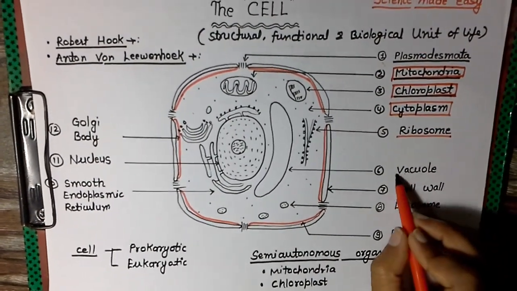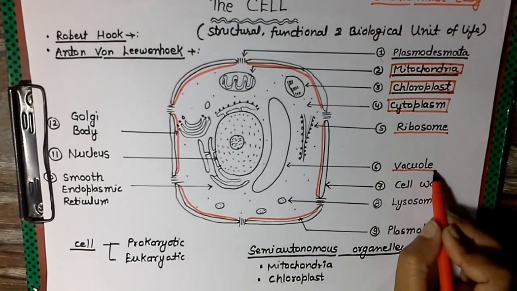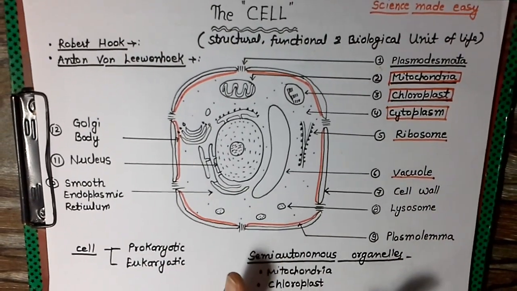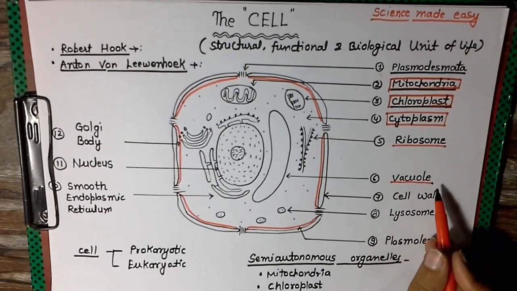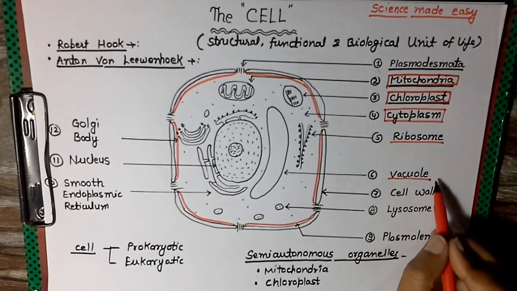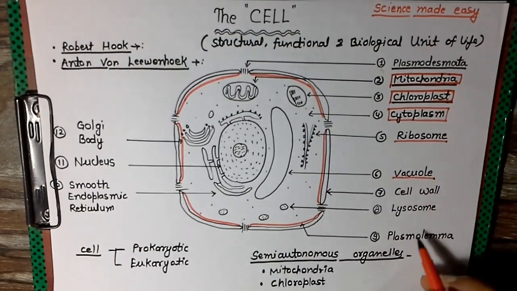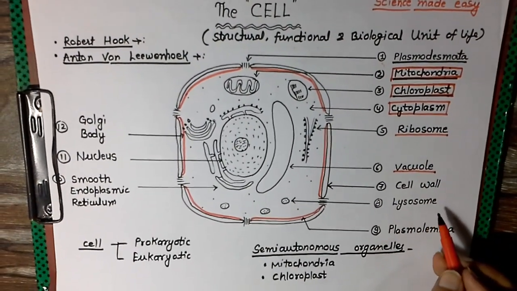Then comes the vacuole, and the vacuole is only found in plant cells. No, it is not found in animal cells. In spite of this, the function of the vacuole can be done with the help of another organelle, the lysosome, which is present in animal cells.